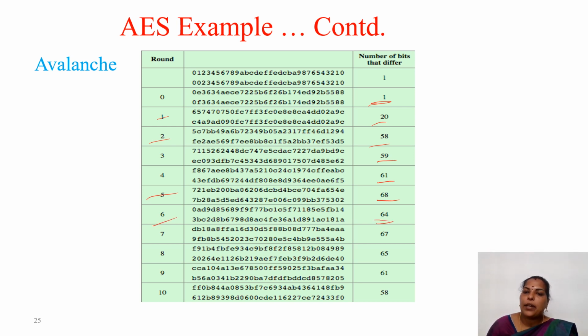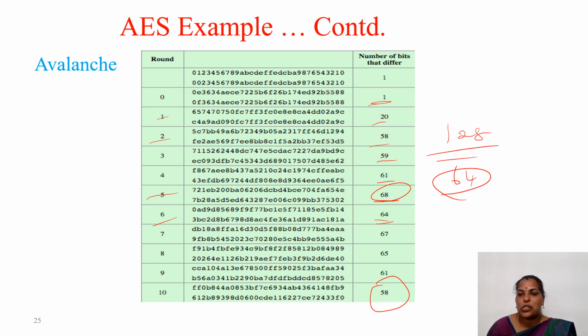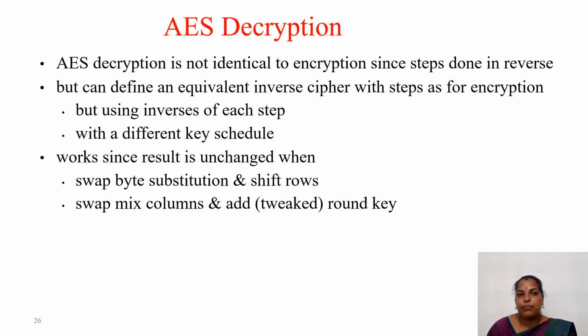So here the input is 128 bits. Avalanche effect means that at least approximately half of the bits have to be changed. That is 64. Here 68 bits have changed in some rounds, and finally 58 bits are changed. So it is providing a strong avalanche effect.